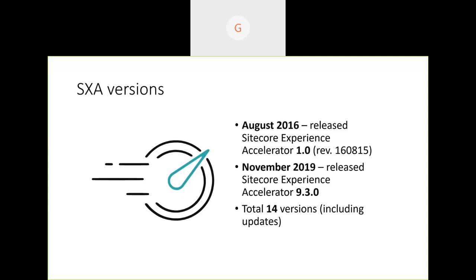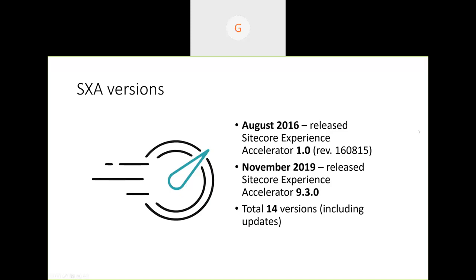But from a developer's point of view, why we need to learn it now is, in a nutshell, there are no new projects starting as a Sitecore custom build. At least from what I have seen and experienced, there are no new projects starting as a plain vanilla instance. It's either on SXA or JSS, most of the projects. So we need to be upgrading ourselves to the latest modules.